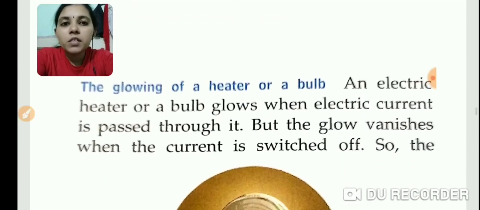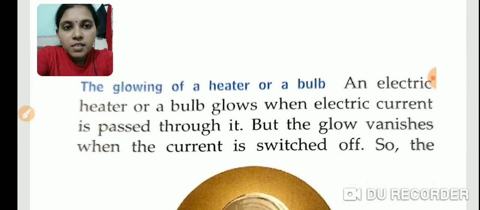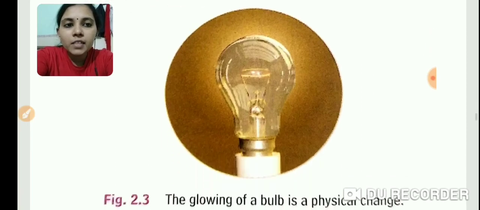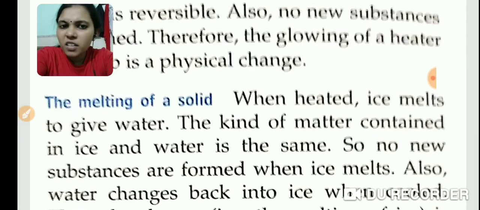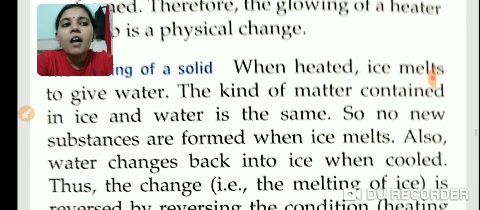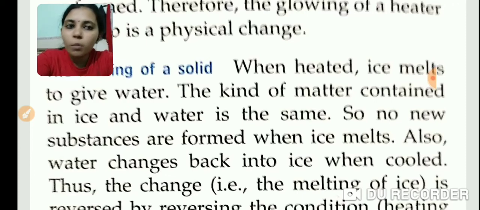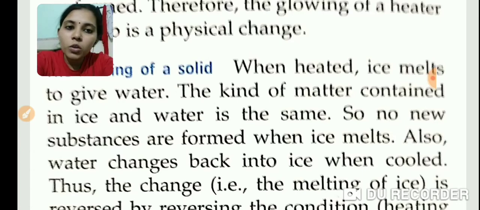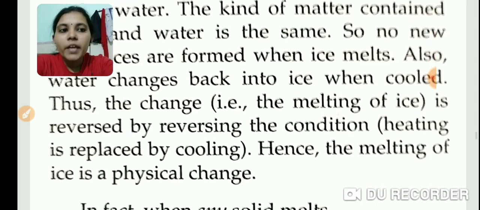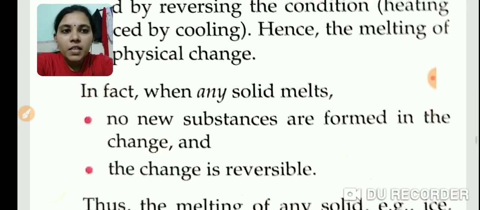All reversible changes are examples of physical change. Example, glowing of bulb, heater, etc. Then melting of solid, the same thing I have explained now. When heated, ice melts to give water. The kind of matter contained in ice and water is the same. Which is the kind of matter? H2O molecule only. So, no new substances are formed when ice melts. Also, water changes back to ice when it is cooled. It is a reversible change. Hence melting of ice is a physical change.